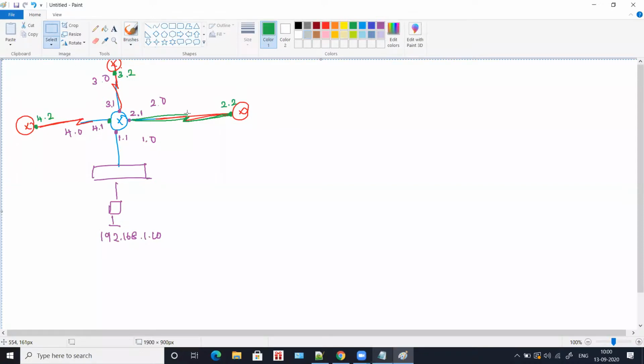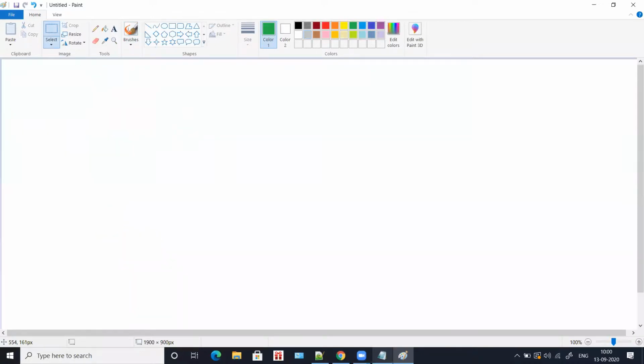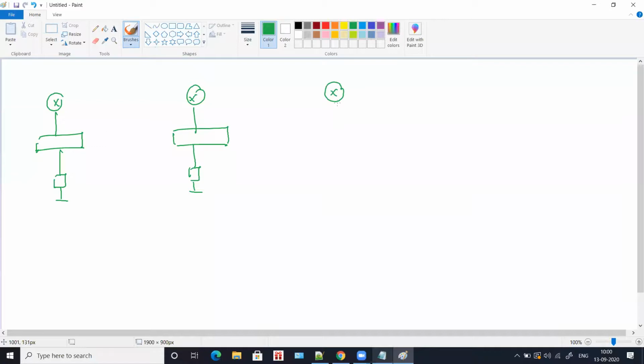Now let's take a proper example and let's try filling in the IPs. So I'll take 3 routers for this example. Okay, this is a router here, and this is another router with a computer, and we'll take another router with another computer.